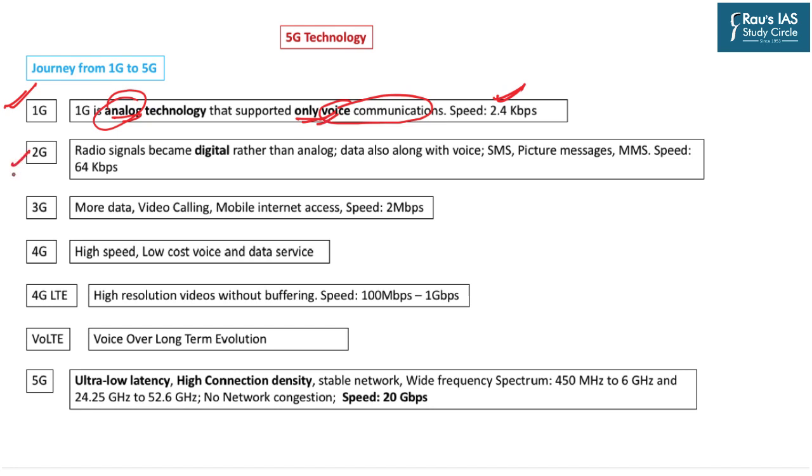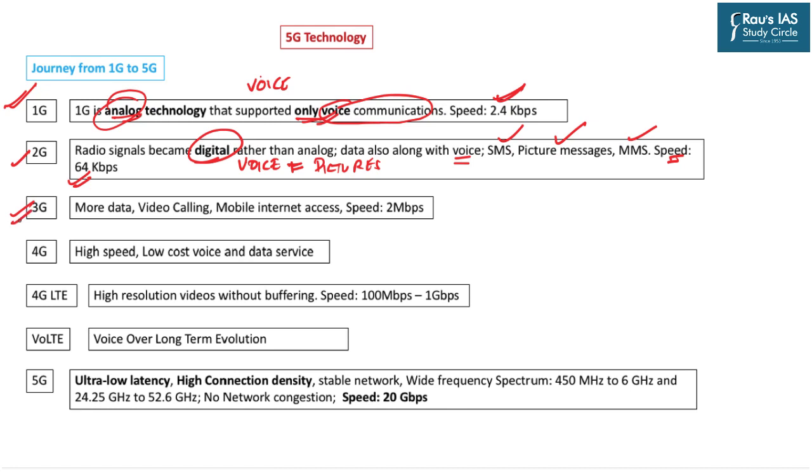Then came the second generation technologies, whereby the technology became digital rather than analog. And along with the voice, we were able to send SMS, picture messages, and MMS. The speed of this particular technology was 64 kbps. So here we have voice. Here we have voice plus some data which is like pictures.